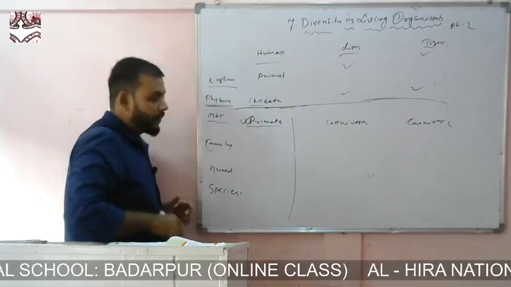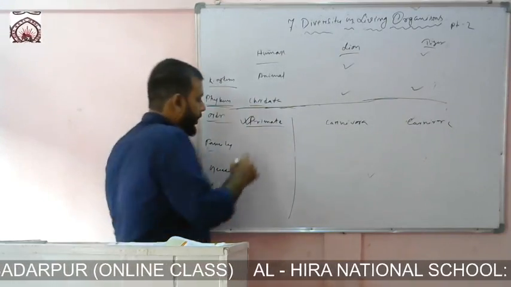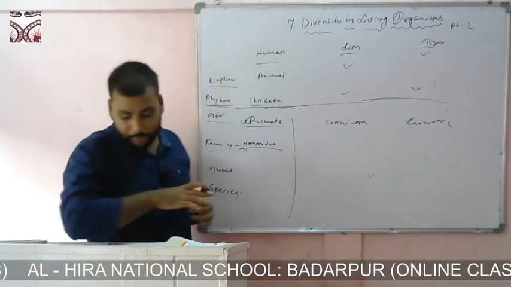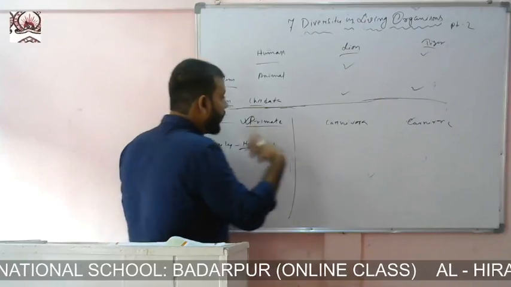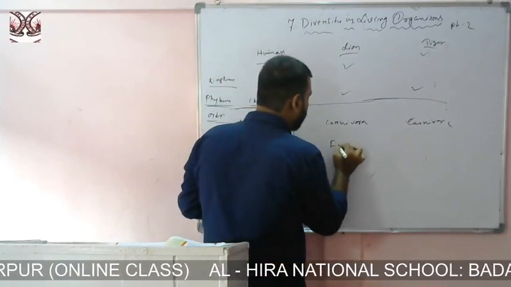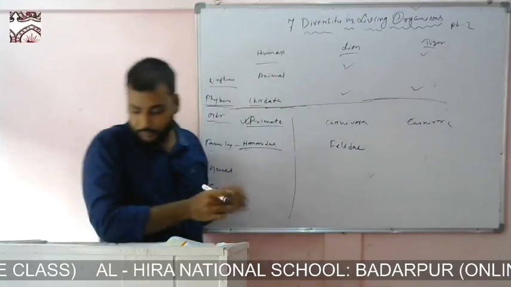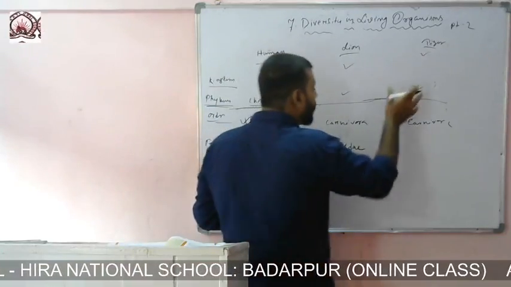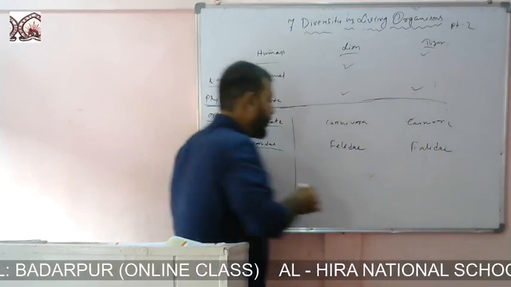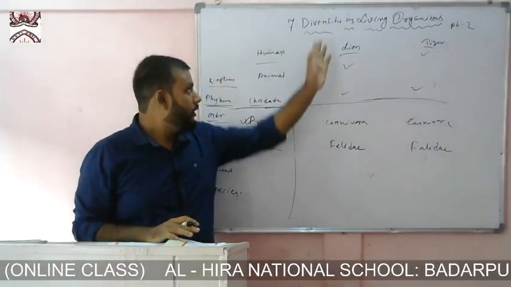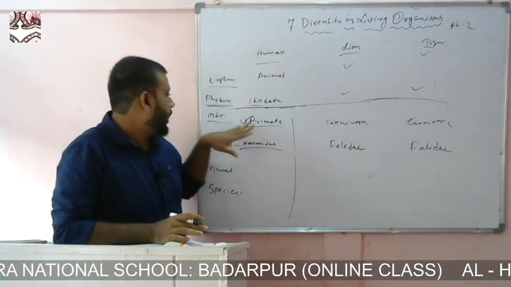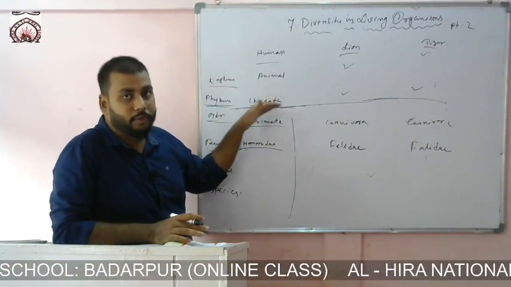Now, the family of human is Hominidae. No need to understand, just try to remember. Whereas the family of lion is Felidae. Similarly, if we look at tiger, its family is also Felidae. So still we see the classification of lion and tiger is similar, but human has already separated from this classification.